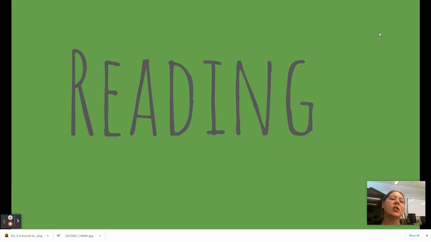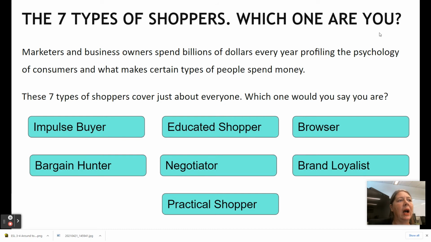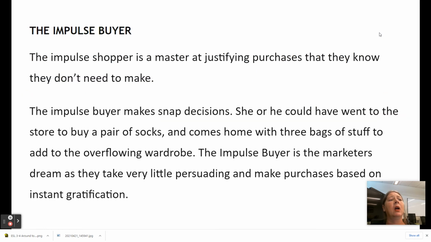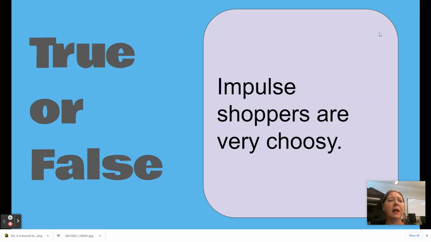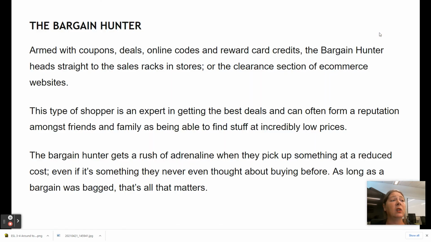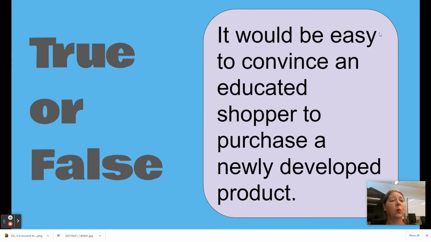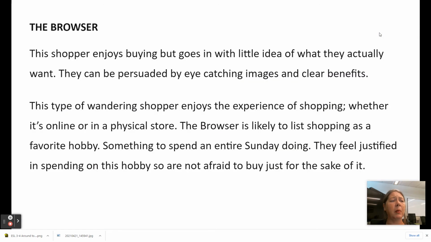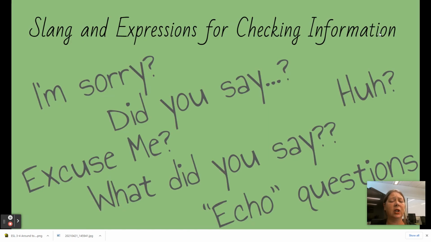All right, after you finish writing your own sentences and saying them out loud, we'll move on to some reading this week. There are 7 types of shoppers, and I would say, which one are you? Are you an impulse buyer, an educated shopper, a browser, a bargain hunter, a negotiator, a brand loyalist, or a practical shopper? So we have an article, a little story about each type of shopper. Read them over and think about yourself. And then after each type of shopper, there's a true or false question. And you can just answer those to think about what you have read. And then we can talk about this in this week's quiz. What type of shopper are you?